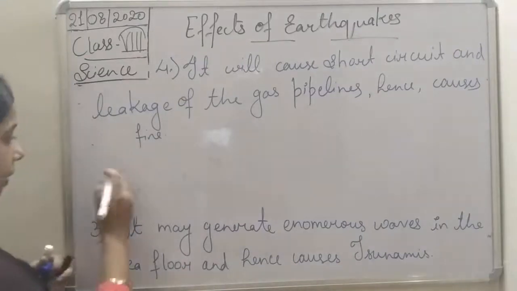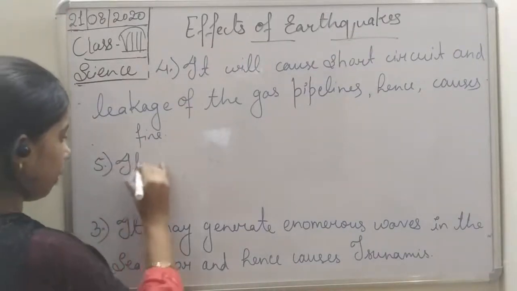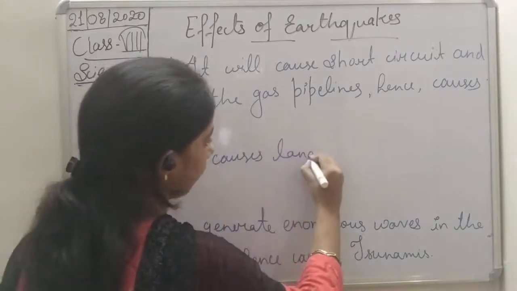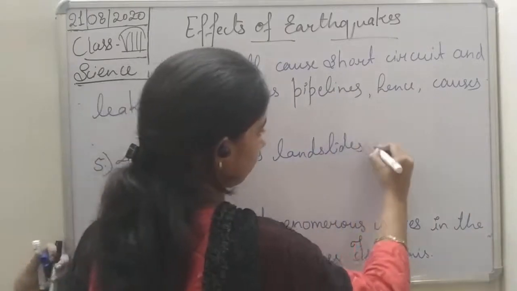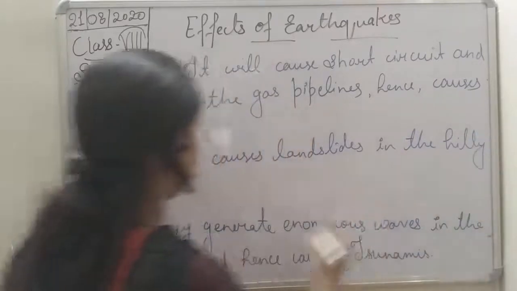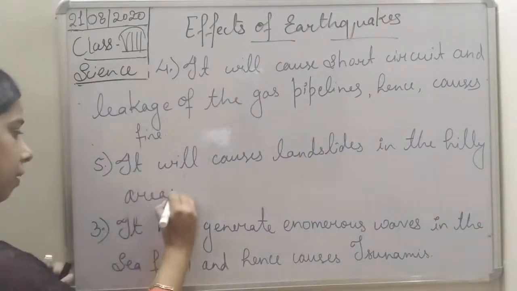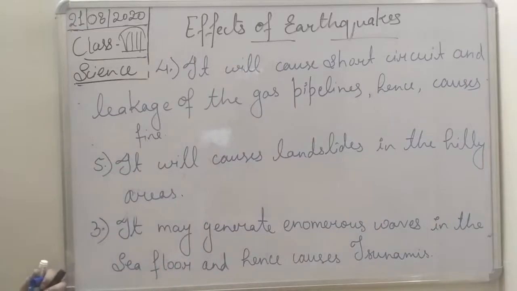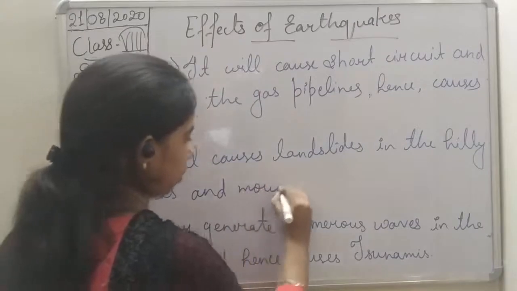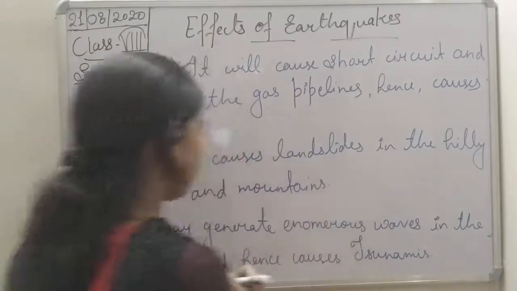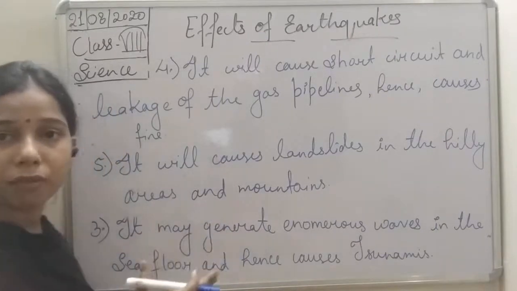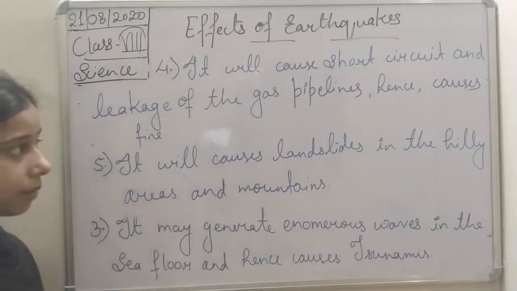So we can write: it will cause landslides in the hilly areas. Hilly areas and mountains. If it occurs inside the mountain or in the hilly area, students, it will lead to landslides.